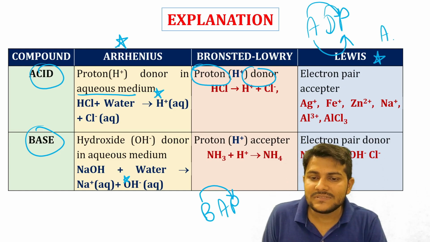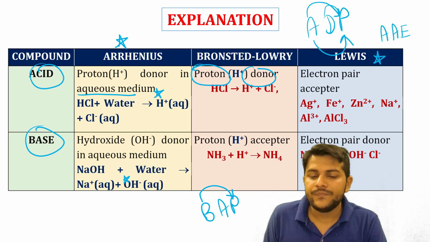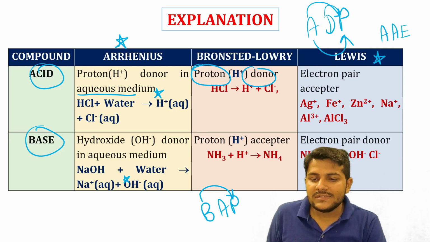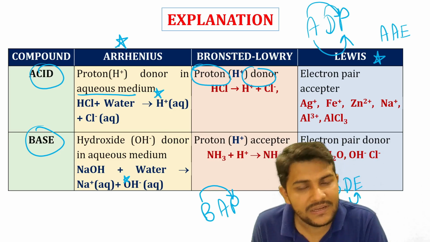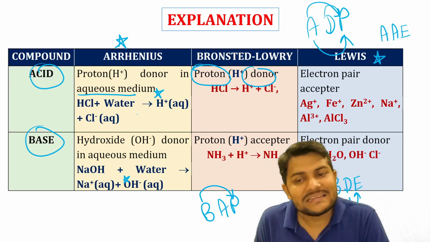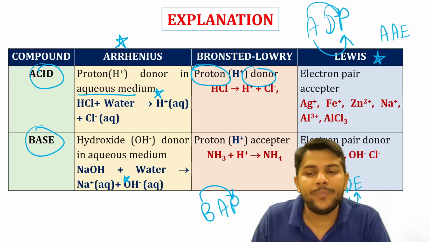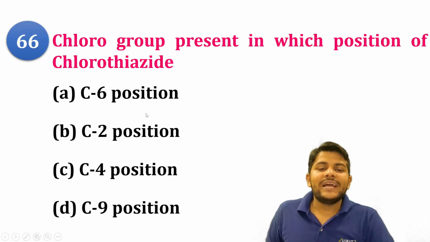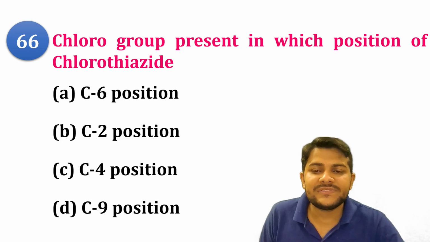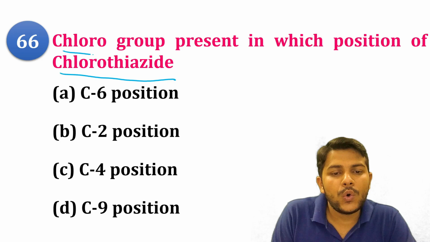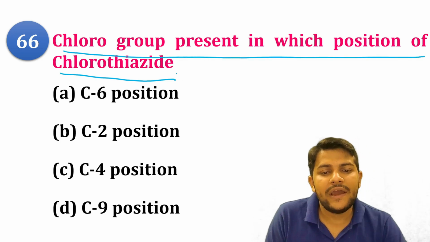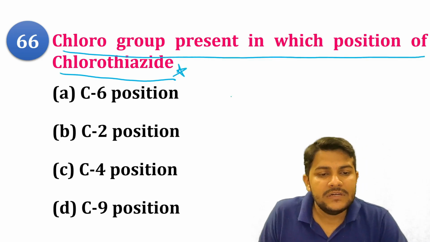So next you have: the chloro group is present in which position of chlorothiazide? So we have the chlorothiazide drug, that is basically one of the thiazide diuretics. At the sixth position of the benzene ring, or we can say at the sixth position of the benzothiadiazine ring, there is the presence of the chlorine. As the name indicates, chlorothiazide. So we have the thiazides that are the diuretics.